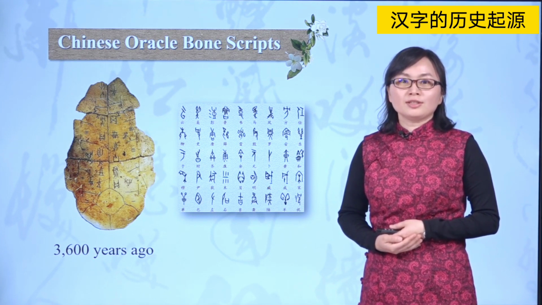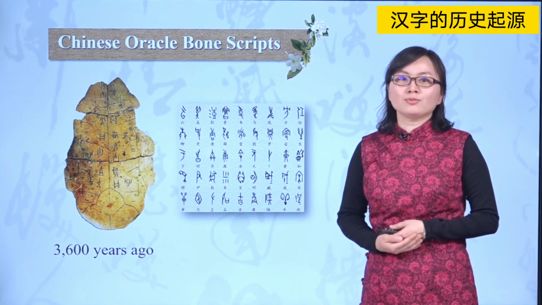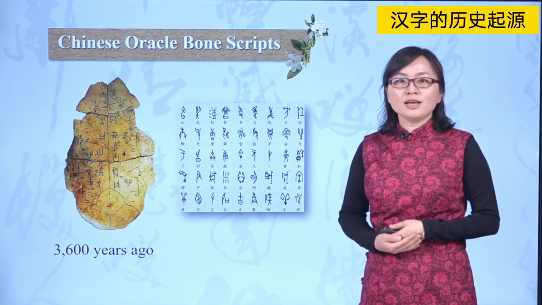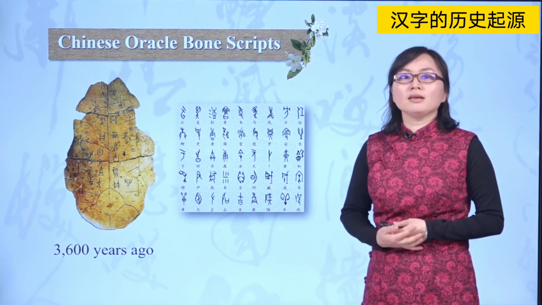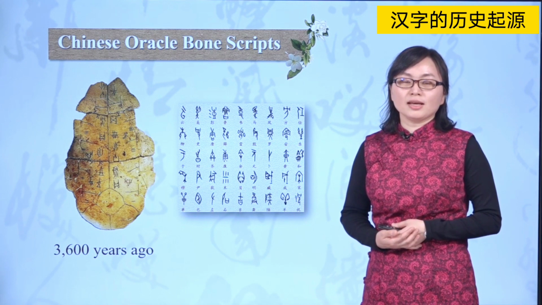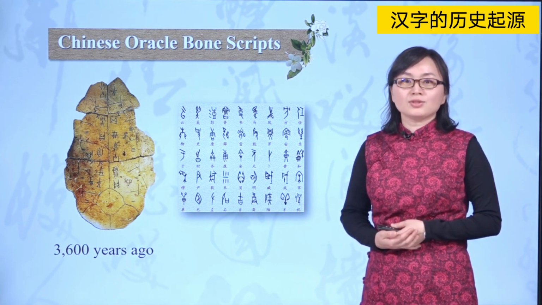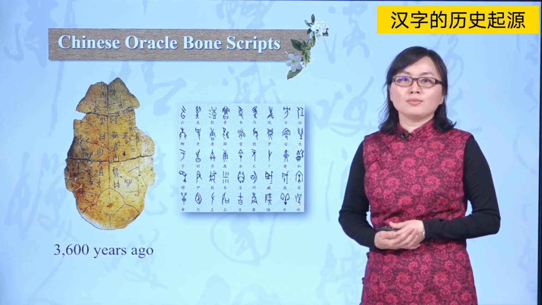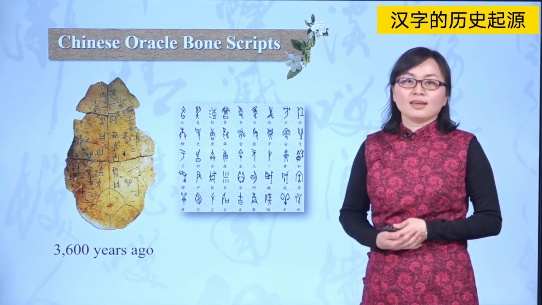Over the course of history, the first three ancient writing systems were not preserved. What is preserved is the Chinese oracle bone script, and it has developed and evolved into Chinese characters in common use today.